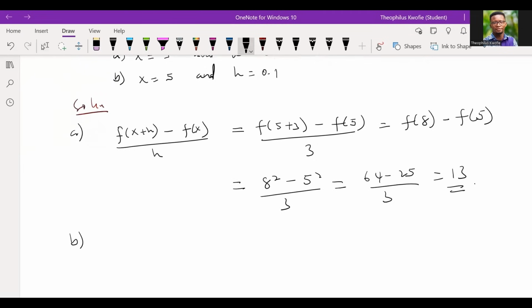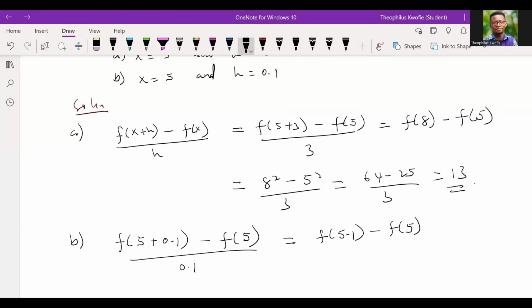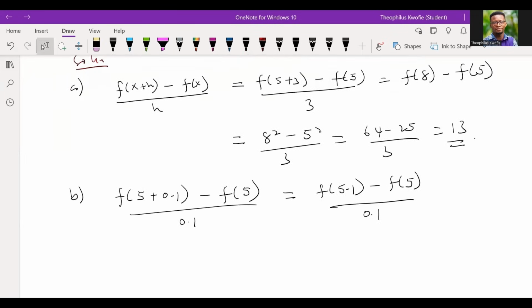So let's do the b part. With the b part, x is 5 and h is 0.1. With the same computation, we have f of 5 plus 0.1 minus f of 5, all divided by 0.1. When we plug into the main function, we should get 5.1 squared minus 5 squared, all divided by 0.1. When you do your computation, you should get something like 10.1. At this point, let me know if you have some questions.